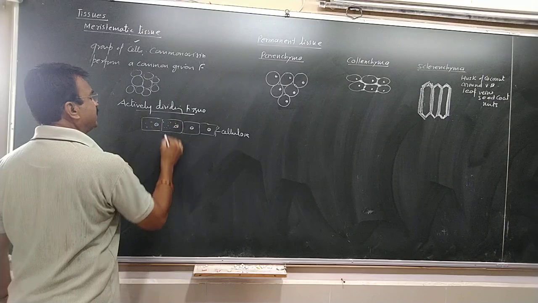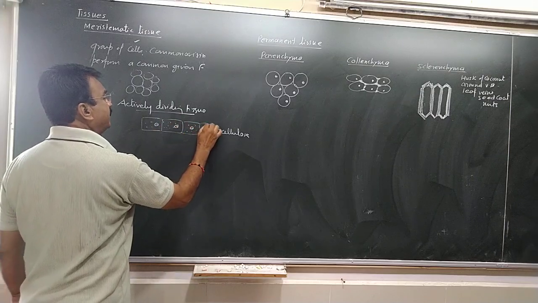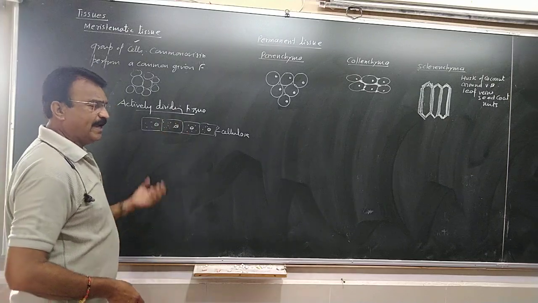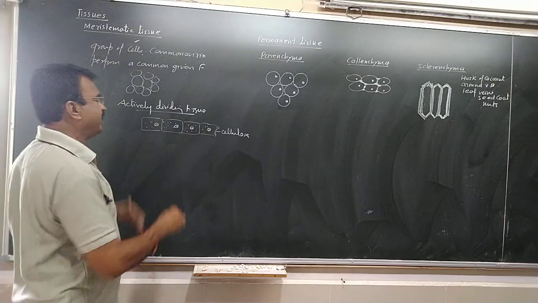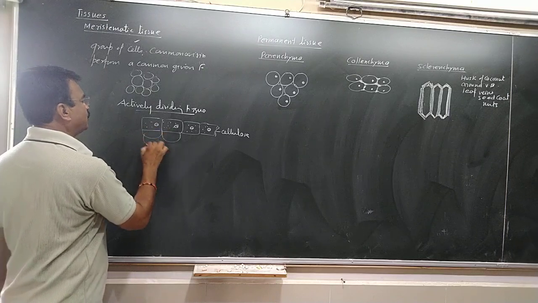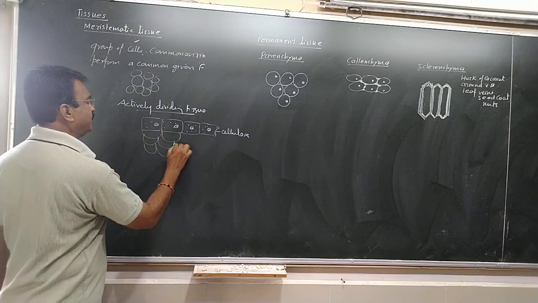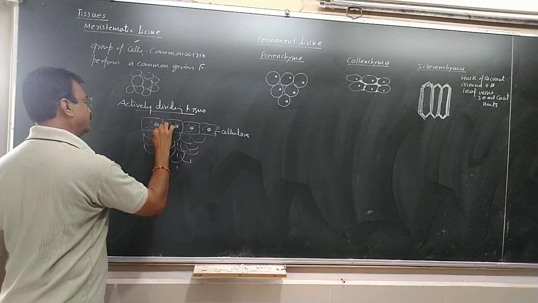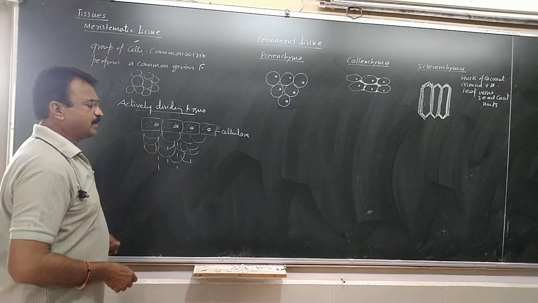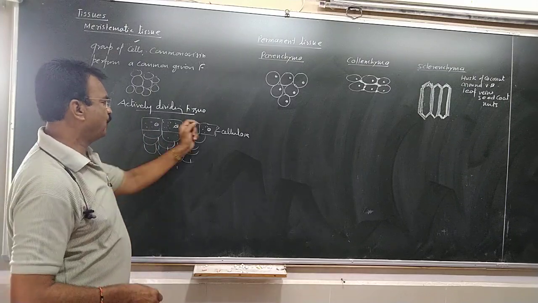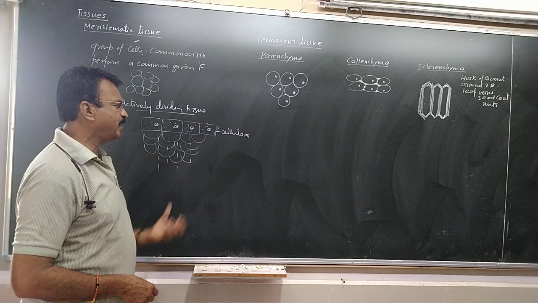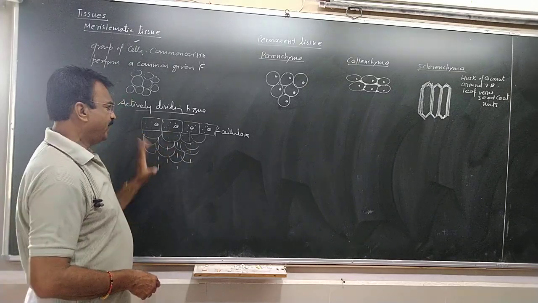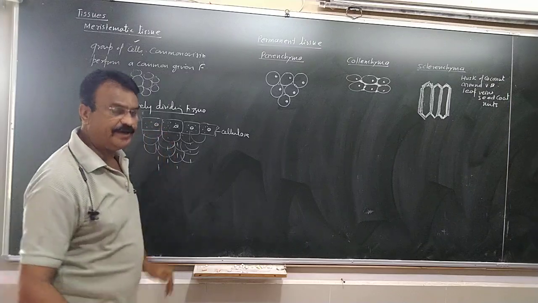and much cytoplasm, because the cells have to divide, but the vacuole is absent because there is no need of storage of food material as such, because the cells are continuously dividing and redividing. So new cells are continuously produced by cell division. So this tissue is an actively dividing tissue which has a prominent nucleus and much dense cytoplasm. The cell wall is made up of cellulose and is thin, and the tissue is continuously in division.